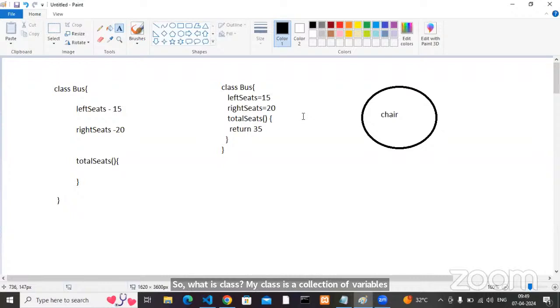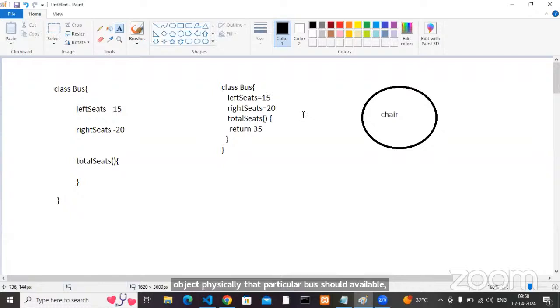As I said, if you have a class, that means you have a template. I have a plan. If you have a plan, that is physically not available. If it is physically not available, then how can we get the service? How can people sit on the left side seats or right side seats, how can we find the total seats, if it is not physically available? I can't. So if you want to get the services from this particular class, there is no other option. You have to create an object physically. That particular bus should be available, then only we can get the service.